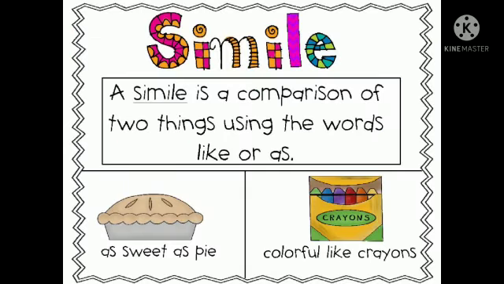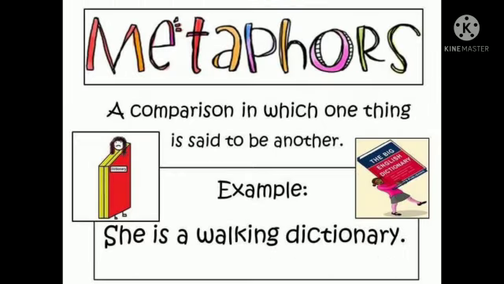Simile. Simile is used to compare two things with the help of the words like or as. It is very easy to identify simile by the usage of these words. Example, as sweet as pie. Pie means cake. We are comparing sweet and pie. Colorful like crayons. So the words as and like are used to show that those sentences are compared using simile.